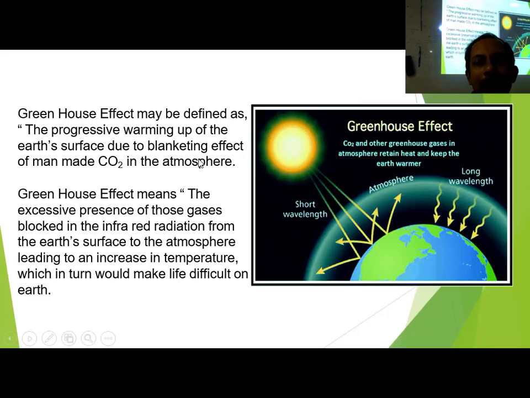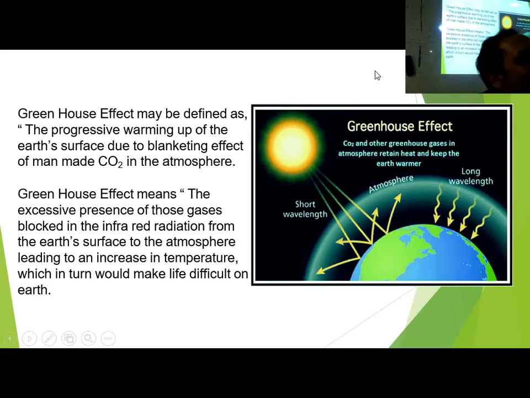Now the greenhouse effect may be defined as the progressive warming up of the earth's surface due to the blanketing effect. What does the blanketing effect mean? This atmosphere is acting like a blanket and it is absorbing some portion of the sunlight. See, a portion of the sunlight is getting reflected back. So this phenomenon is the cause of the greenhouse effect.